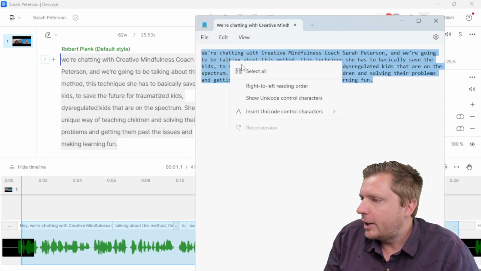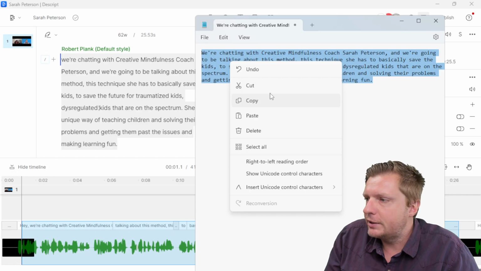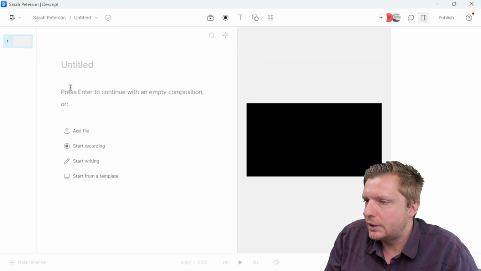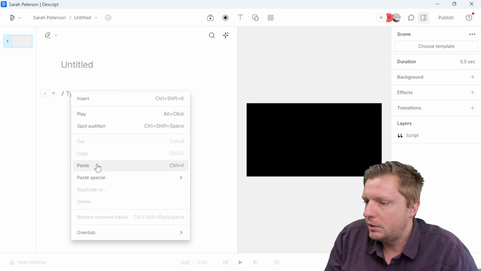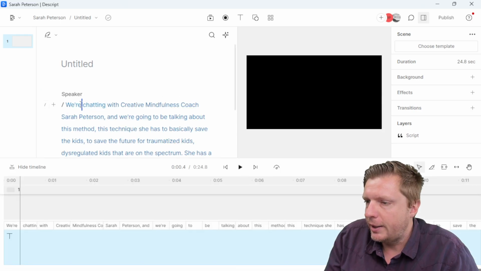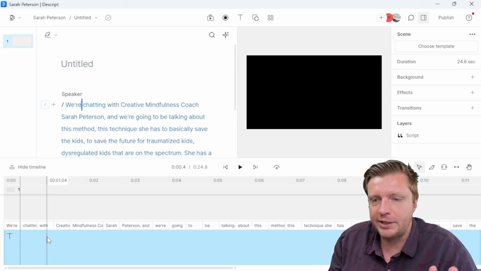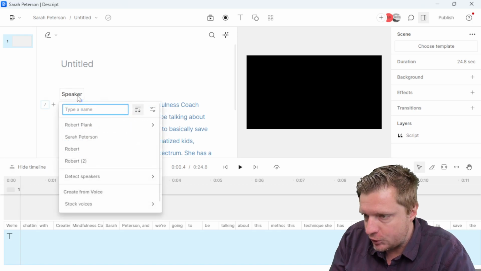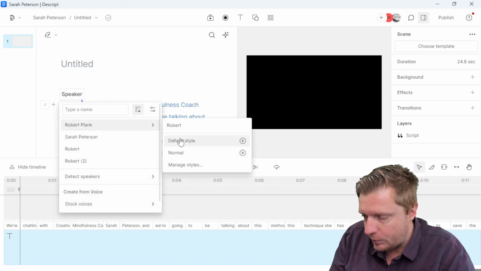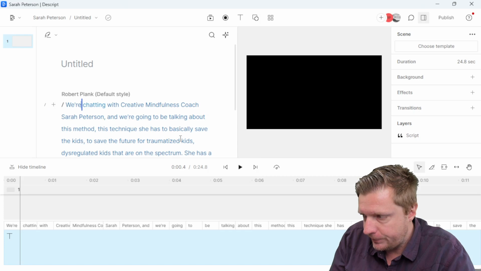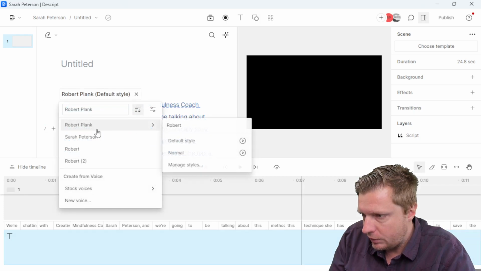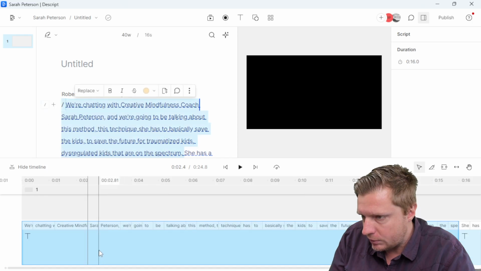Then I'll copy the text out, and we'll make a new composition and paste this in here. Here it says speaker, and it's just text. On the timeline, a minute ago there was an audio waveform. So we want to change the speaker here to Robert default style. And then I believe there's an overdub button.